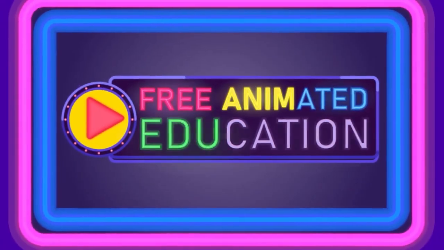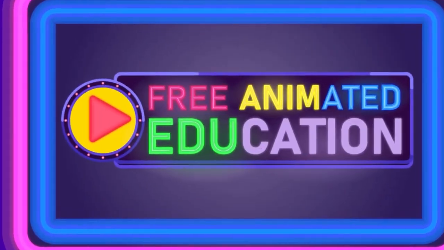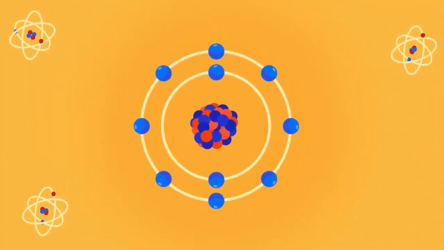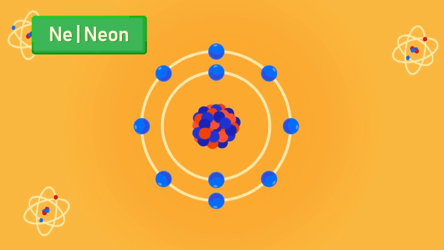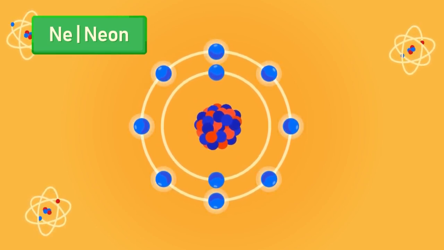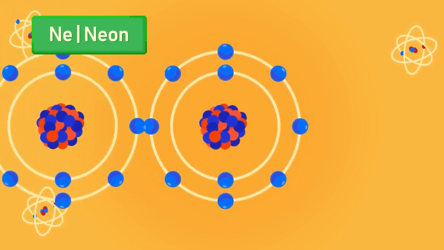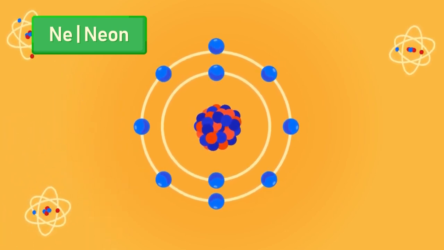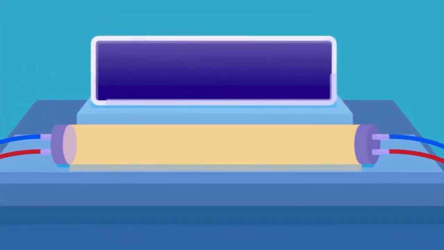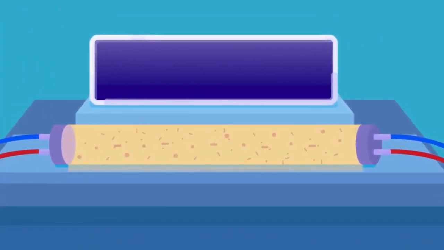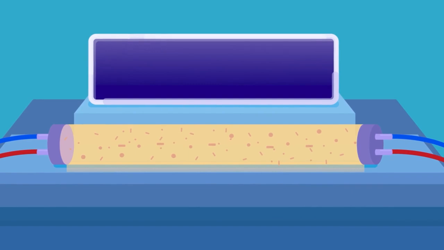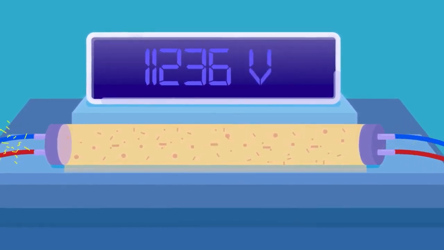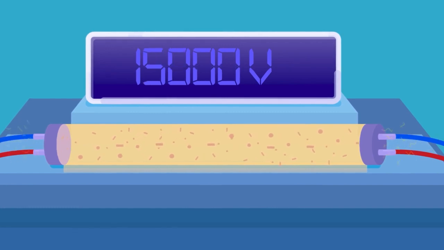How do noble gases produce light? Ions are fascinating particles that can also emit light. As we studied before, neon is a noble gas that has a complete octet electronic configuration. Its atoms do not react with each other, and it takes a lot of energy to remove an electron. To force it to emit light, neon gas is filled into a narrow glass tube with electrodes at each end. A high electric voltage, which can reach as much as 15,000 volts, is applied to the tube.